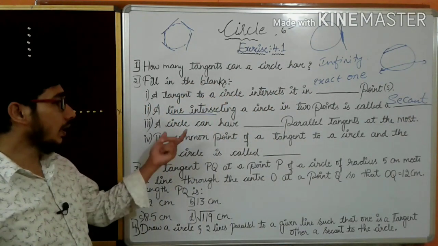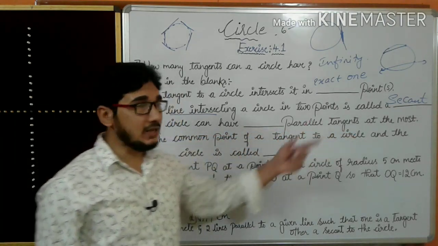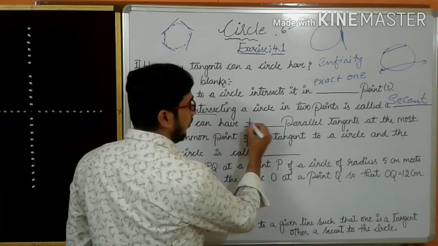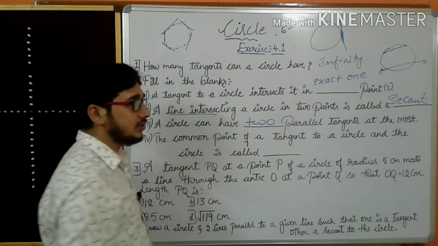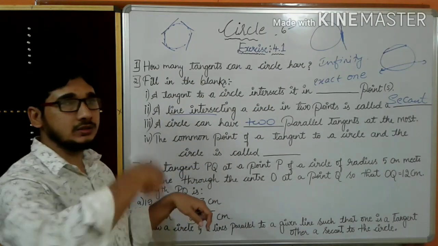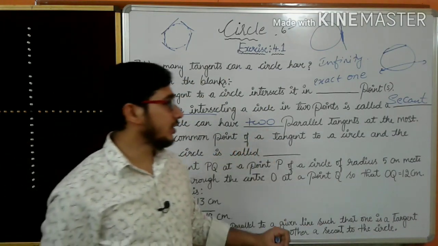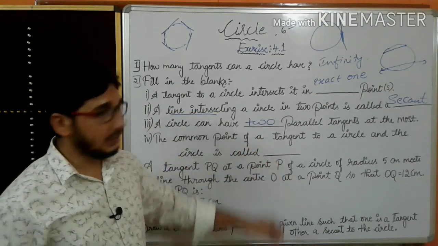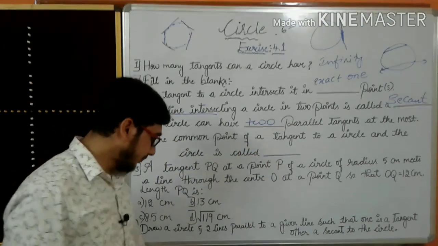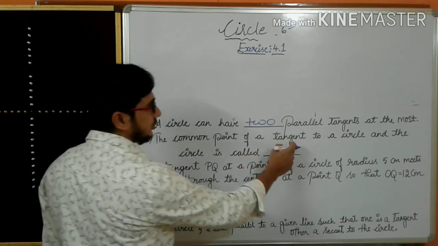Okay, a circle can have dash parallel tangents. As I said, only 2 parallel tangents at the most, 2 parallel tangents at the most we can draw on the circumference of the circle. The common point of the tangent, okay, just a minute, let us go. See, already I had known the common point of a tangent.